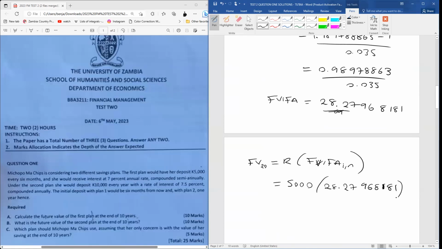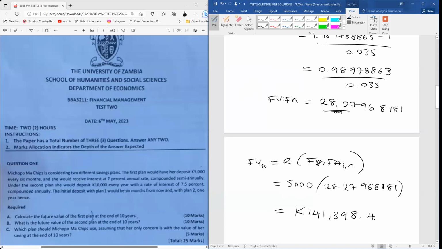That's what we have there. If we multiply these two, we're going to get what? We're going to get kwacha 141,398.